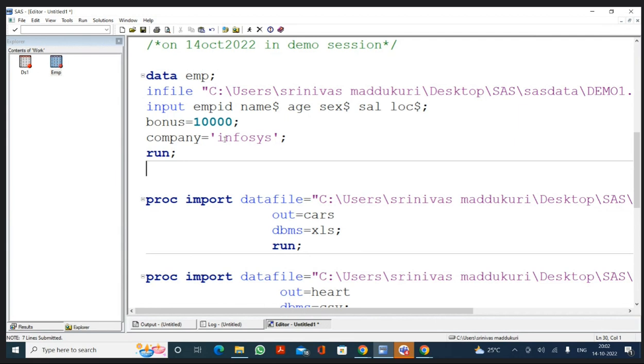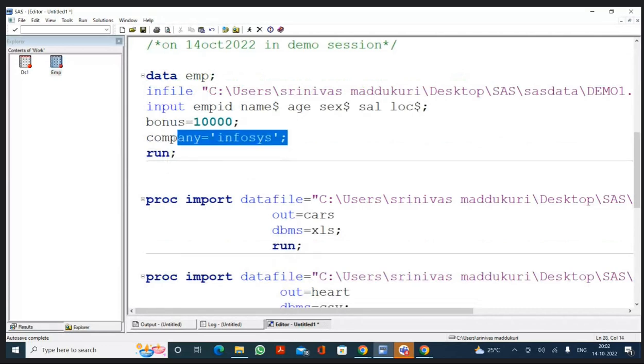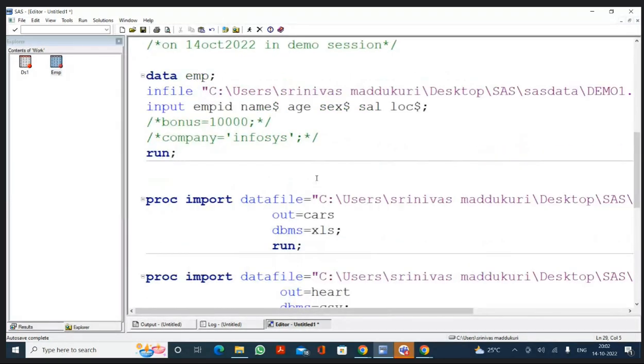Hello, sir. Yes. Sir, as you mentioned that comments can be retained, where can we find the comment section, as it cannot be found in the data? No, if you want to keep some, for example, I do not want to have these two variables. Instead of deleting them, I want to keep them in the comment section. In the program, if you see anything in green color, that means it is a comment. Okay. Yes, thank you.